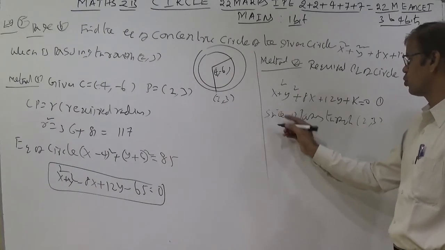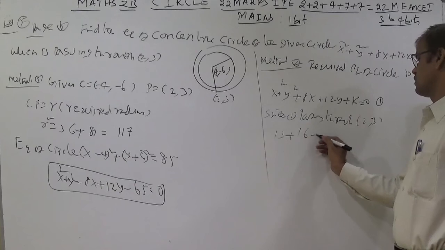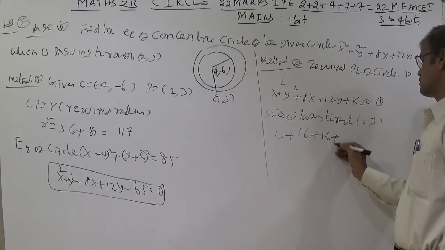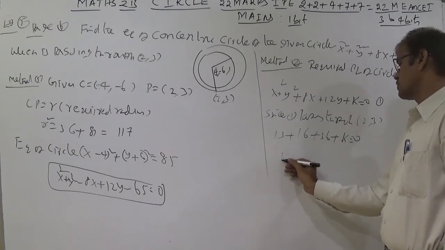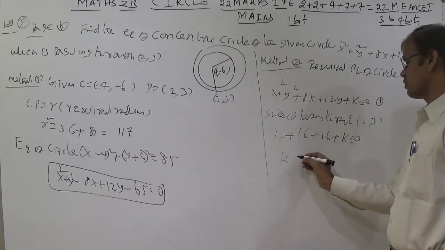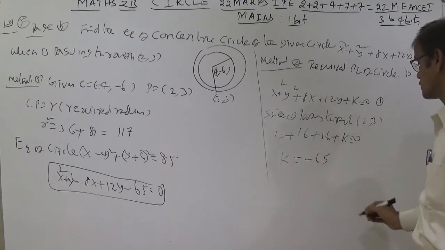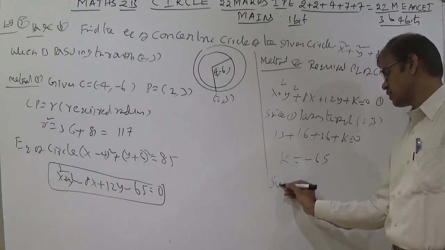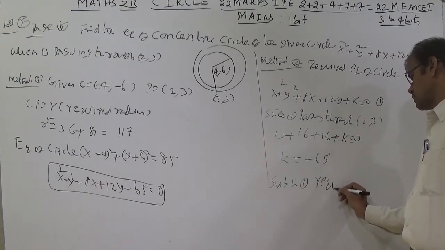So here it is 4 plus 9, 13, plus 16, plus 36, plus k equal to 0. So k is equal to minus 65. Substitute in 1, the required equation of circle.